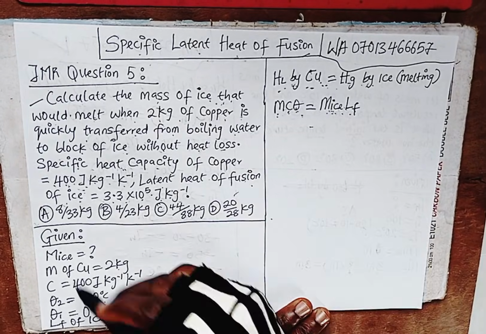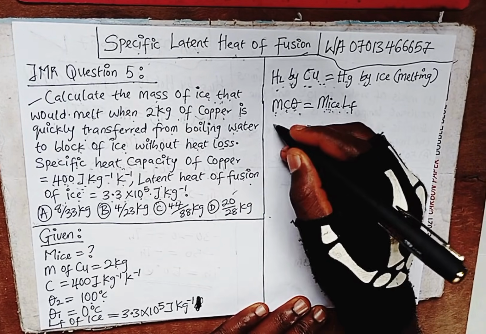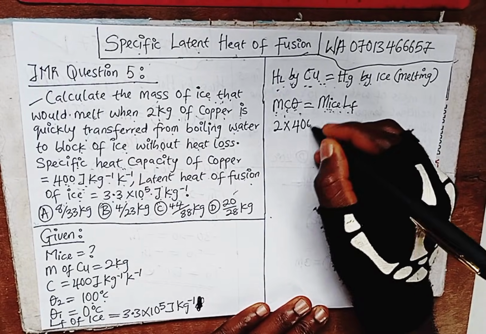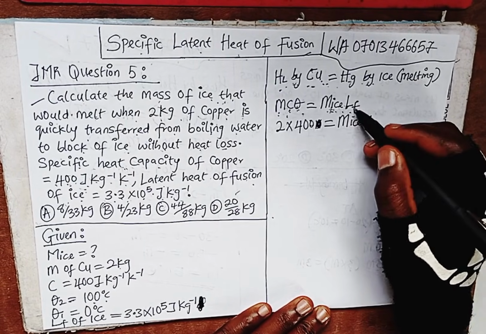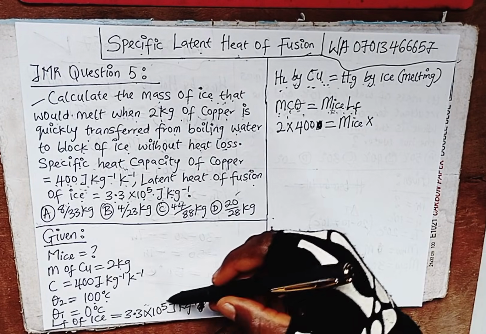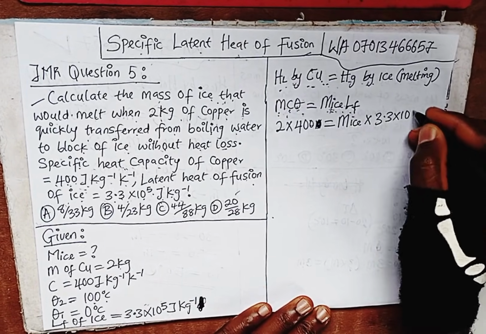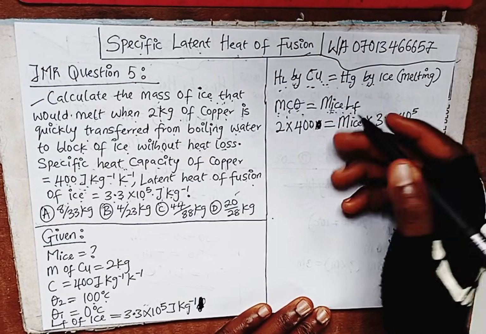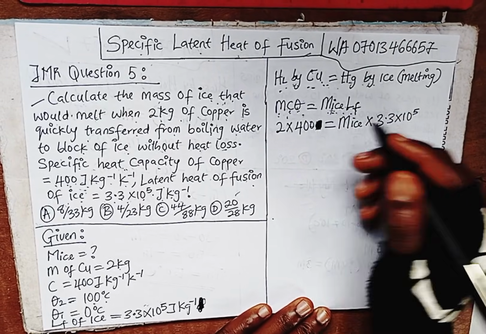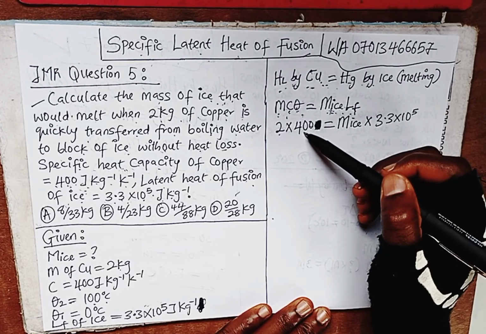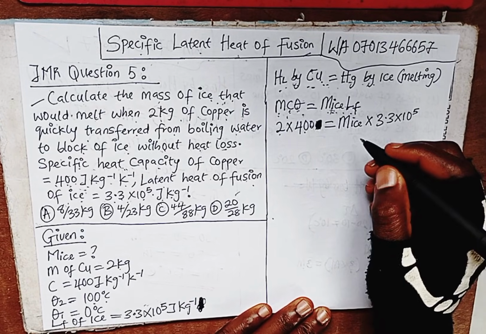So we substitute. Our mass M is 2, times C, specific heat capacity, which is 400, times latent heat of fusion, 3.3 times 10 raised to power 5. So what are we doing now? We are simplifying. 2 times 400 will give us 800.